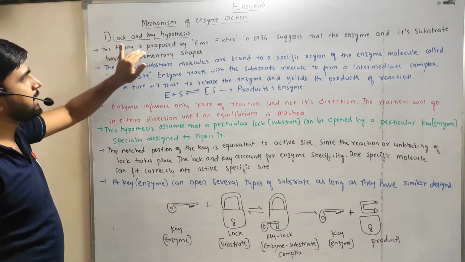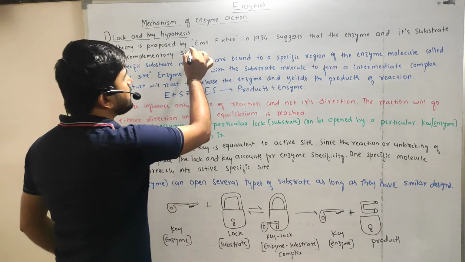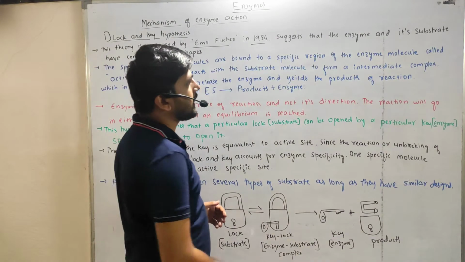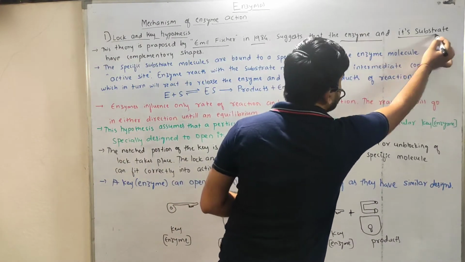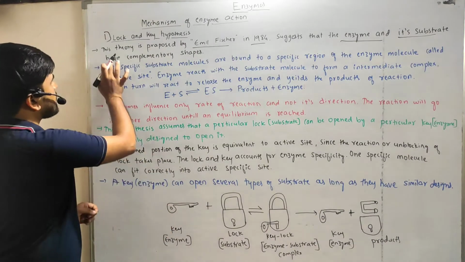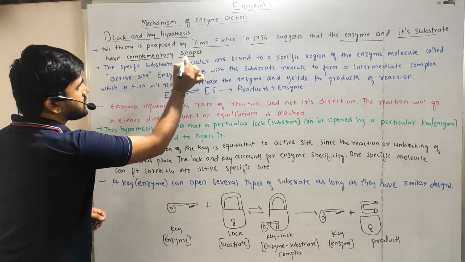This theory was proposed by Emil Fischer in 1984. It suggests that the enzyme and its substrate have complementary shapes.